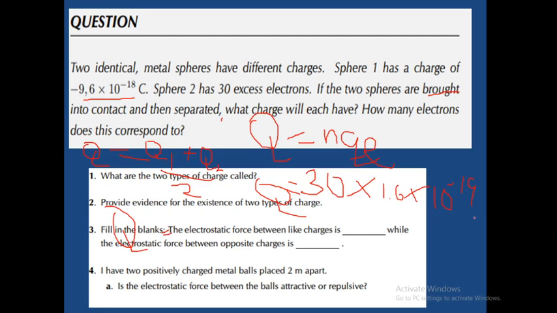So I leave this up to you. Just do your calculations, and then you will be able to get the charges that we are looking for. Then from there we can take number 1, number 2, number 3, number 4. We're talking about the two types of charges that you have, and what provides evidence for the existence of the types of charges. Then you should be able to work until I provide the full solution, and then you'll be able to check yourself how you are doing when it comes to electrostatics.